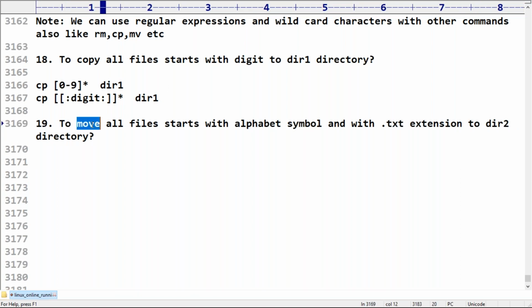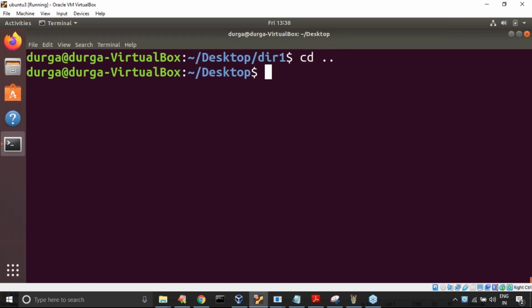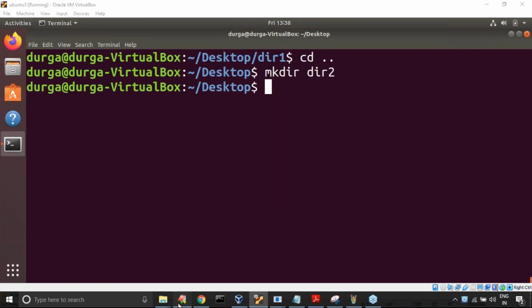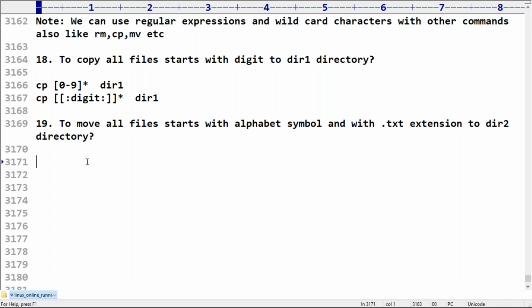Sir, the move operation is cut and paste, not copy and paste. Move all files that start with an alphabet symbol and end with the .txt extension to the dir2 directory. This is my requirement, right? So how can you do that? Okay, let me go back. Yes, please create dir2. Sir, what command do I have to use? Please confirm. mv, the move operation, right?